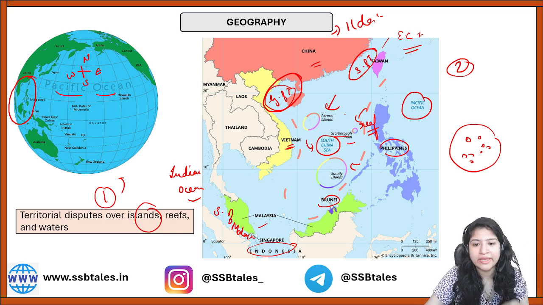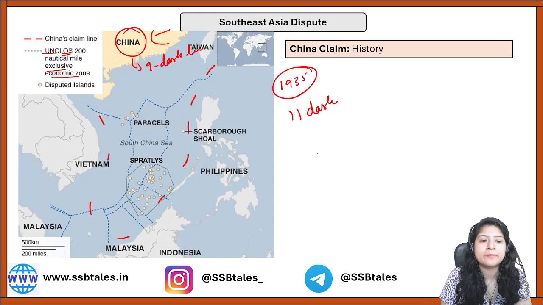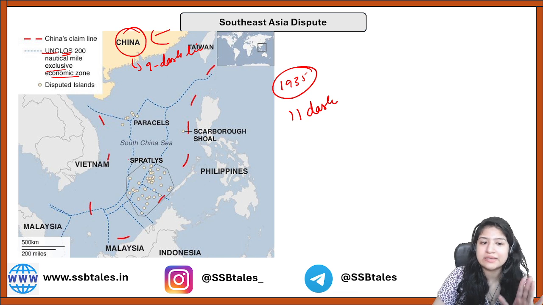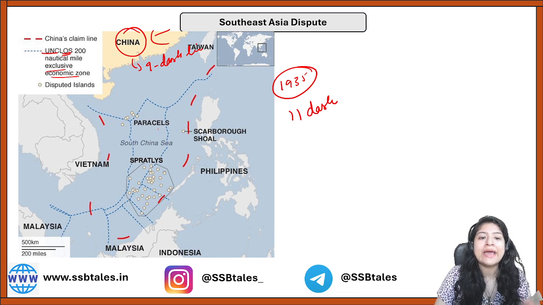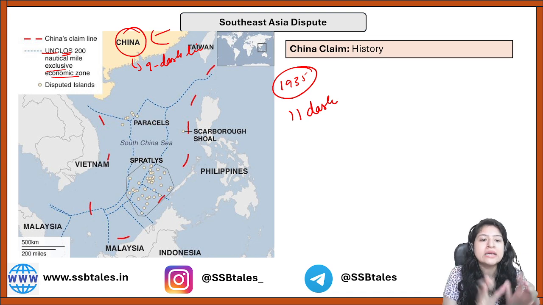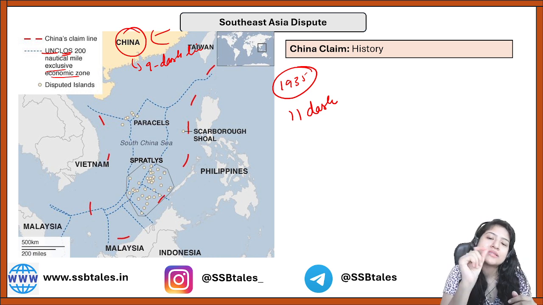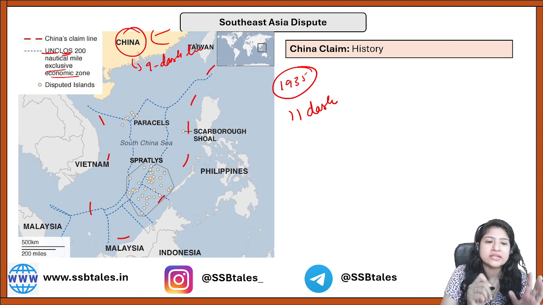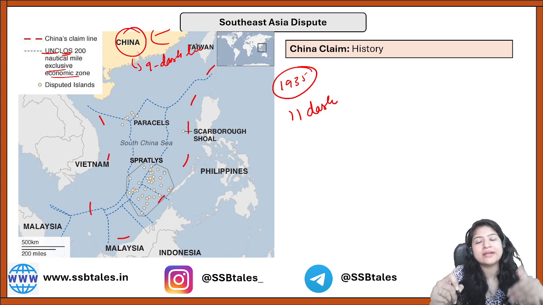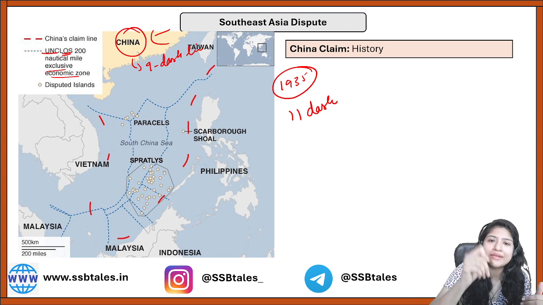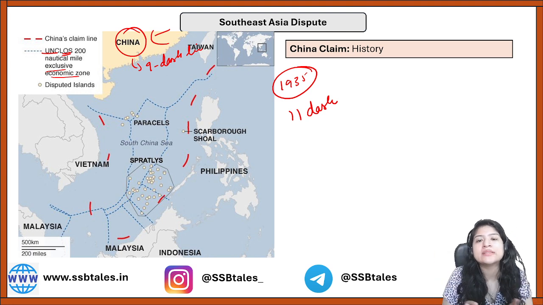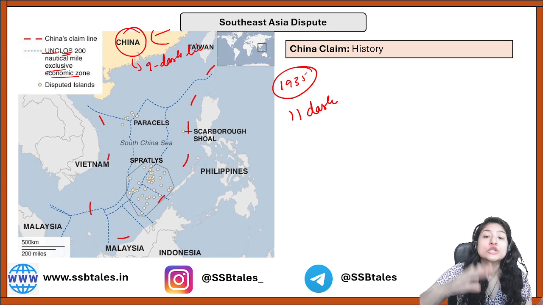Only 9 are left, which, as you can see in this particular picture also, is highlighting the part of the South China Sea. You can see here clearly. So currently it is the 9-dash line, and China is saying that historically the area under this 9-dash line falls under them. And why has this name 9-dash been given? The architect who made this particular map made 9 lines. At that time it was 11 lines, currently that has been reduced to 9 dashes. So they just made 9 dashes or 11 dashes to depict the area. That is why it is known as the 9-dash line. So China is saying historically this belongs to me, so nobody can enter.